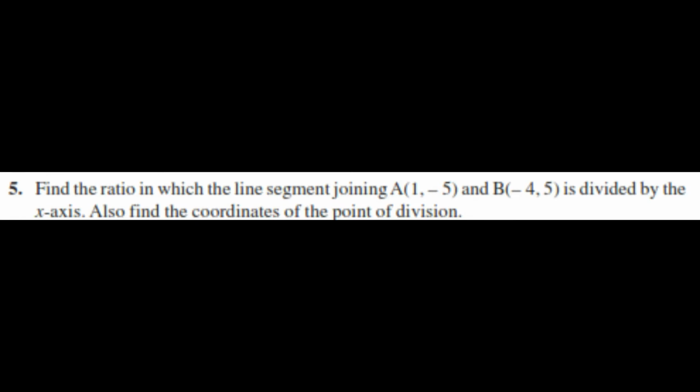Now sum number 5. Find the ratio in which the line segment joining A (1, -5) and B (-4, 5) is divided by the x-axis. Also find the coordinates of the point of division.